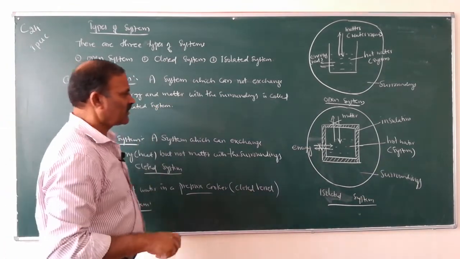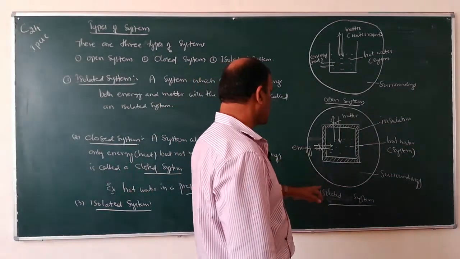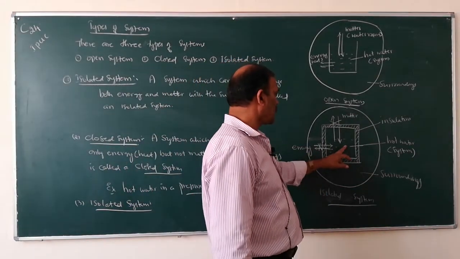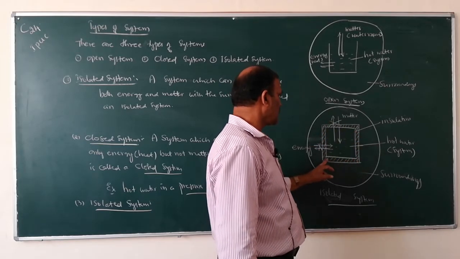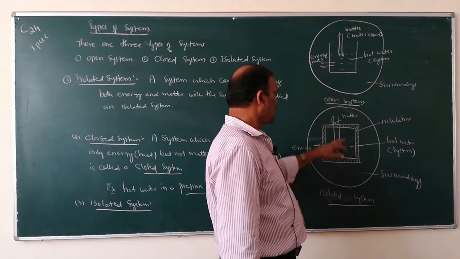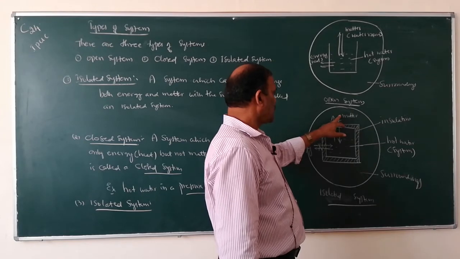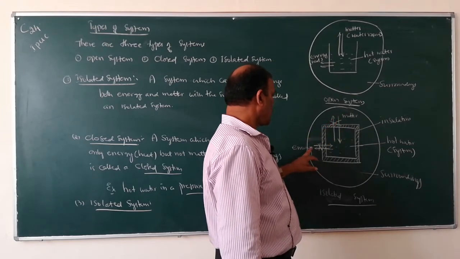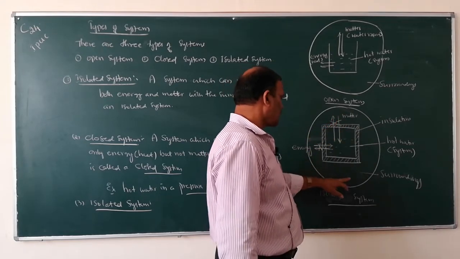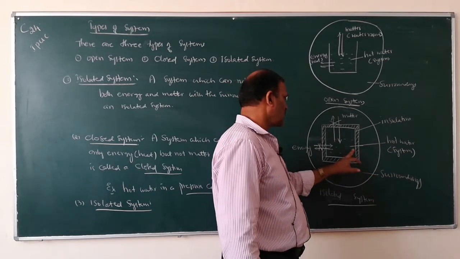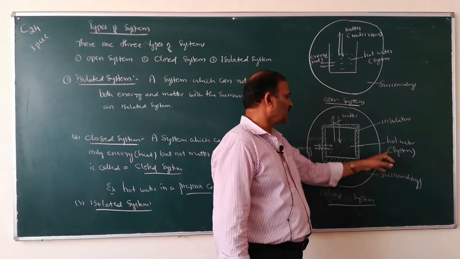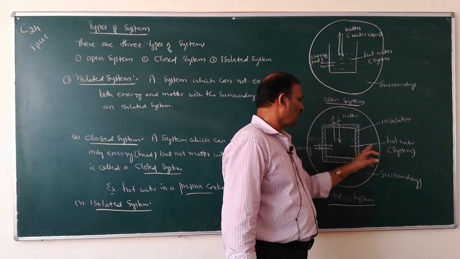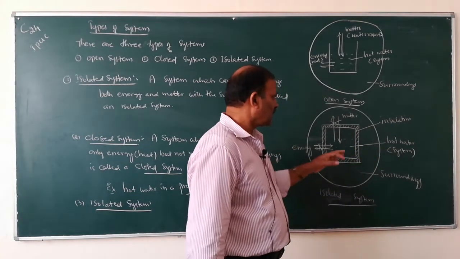Example, you write this figure for isolated system. This is a closed vessel and also it is insulated. Here no exchange of matter, no exchange of energy with the surroundings. This is the surroundings. Here inside this closed insulated vessel, there is hot water.